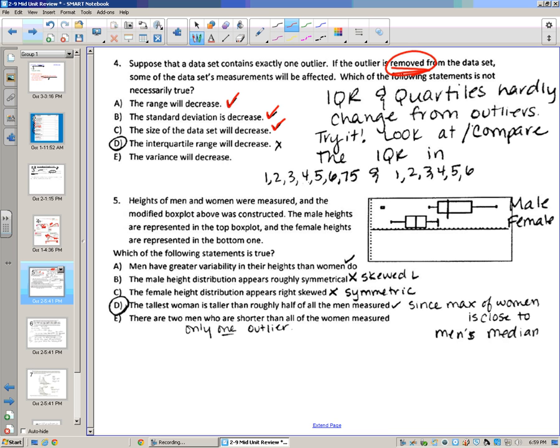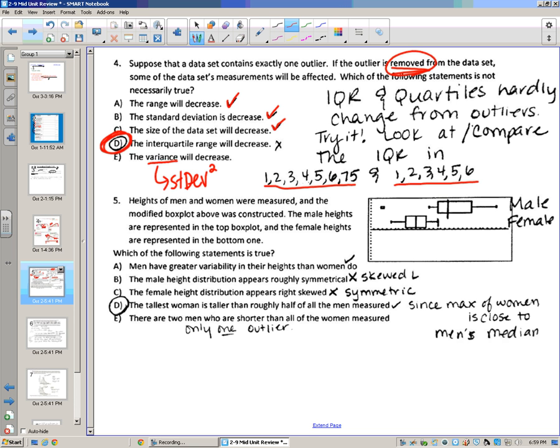The interquartile range will decrease. That's the one that is not necessarily true. You can try it out with some numbers. I gave you an example of 2 data sets here. Try it out. The IQRs aren't very different. You can fill them in your list to figure it out. The interquartile range is what we call resilient to outliers. That's why we use it so often with skewed data. It doesn't really get affected by these really, really high or really, really low numbers the way the mean and standard deviation do. Variance is linked to standard deviation. Variance is your standard deviation squared. We don't talk much about variance. Again, this isn't an AP style question.